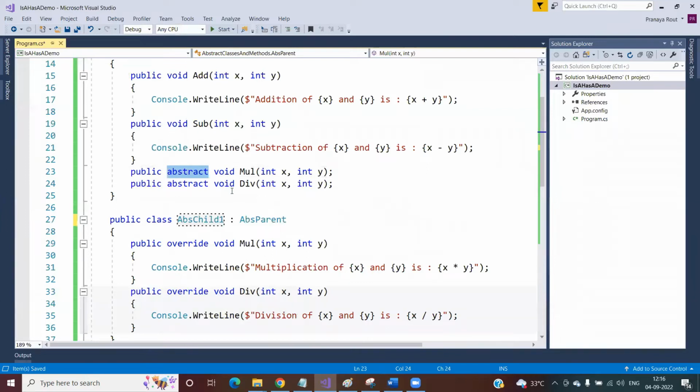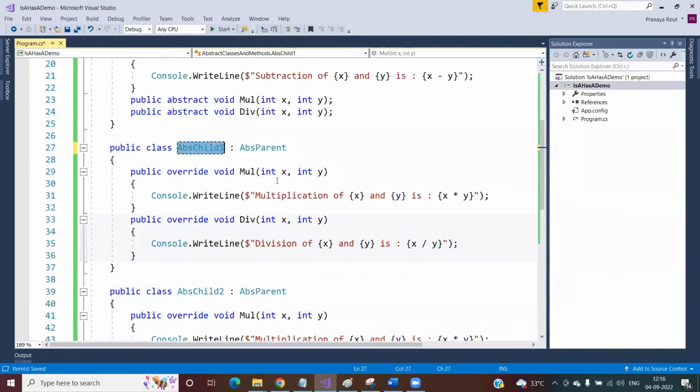This method is created with the keyword abstract, and overriding this method inside the child class is mandatory. Now, this is one child class of this class. The child class has to provide implementation to these two methods. This is the small method implementation and this is the deep method implementation.